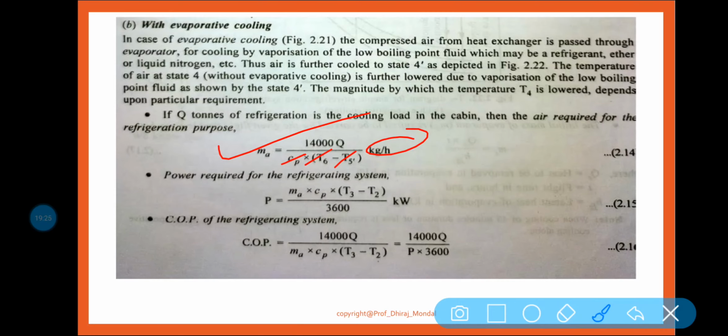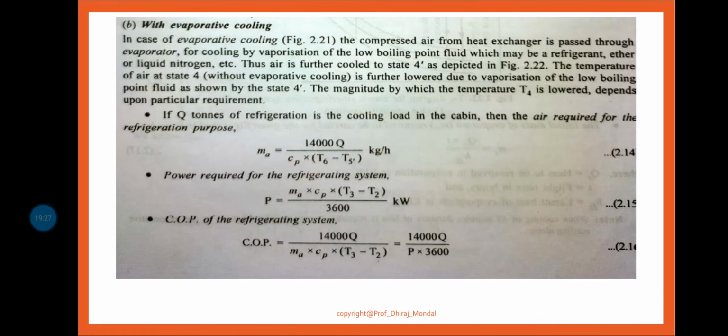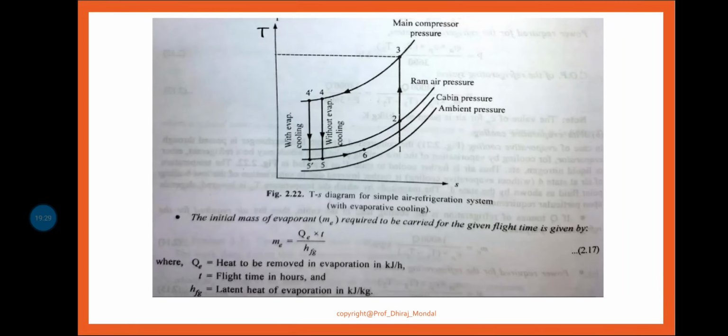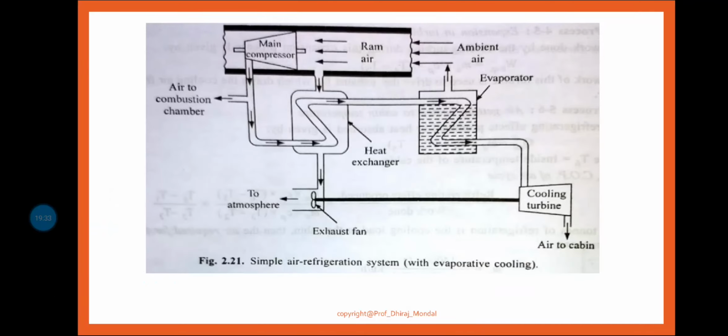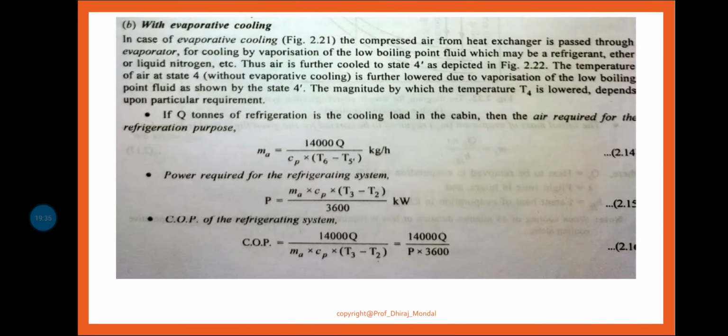Now power required will be the same, because in this diagram nothing will change. So power required is basically mass flow rate into Cp into T3 minus T2 by 3600 in kilowatt.